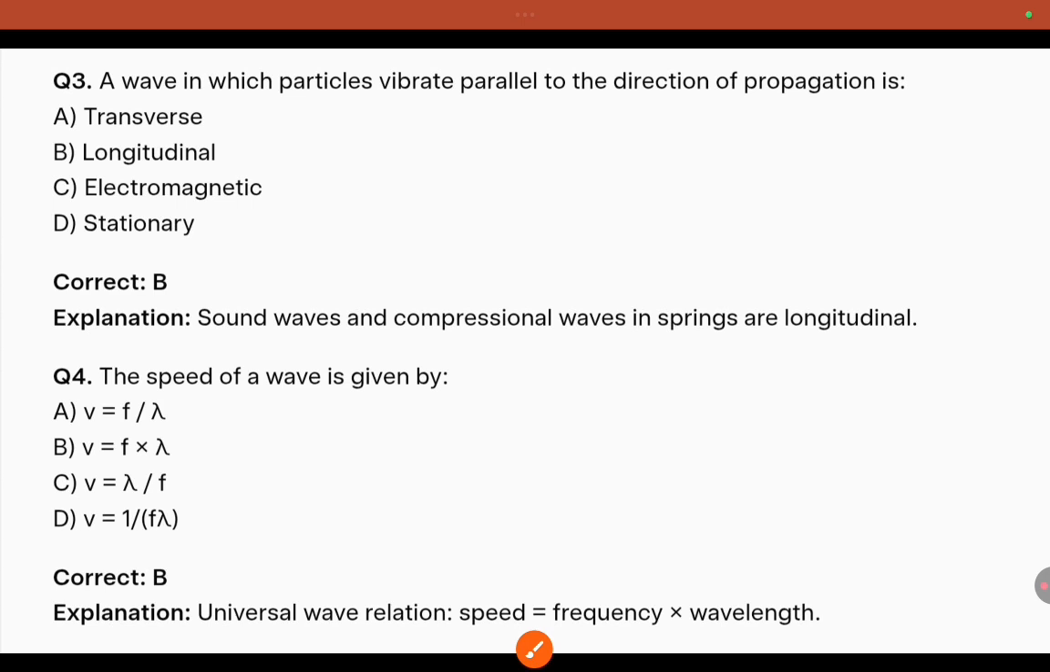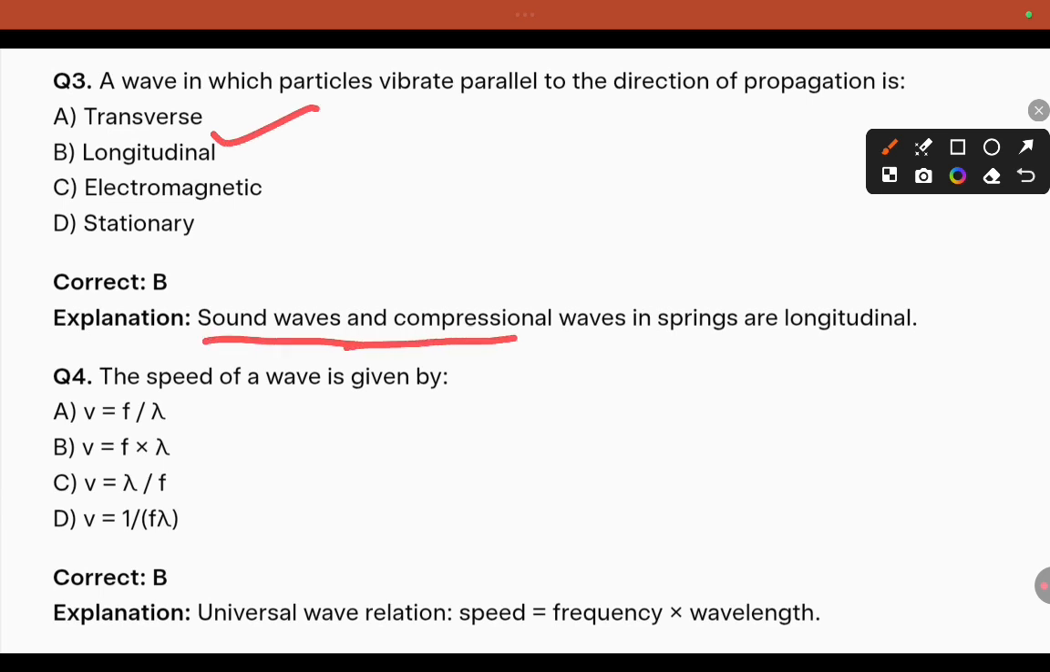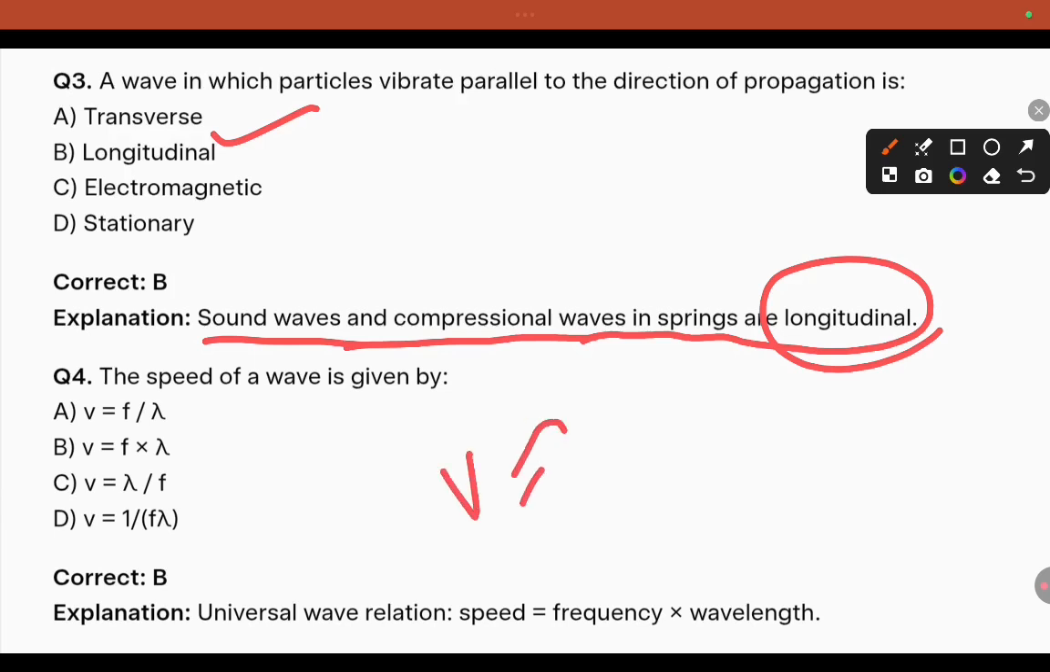A wave in which particles vibrate parallel to the direction of propagation, that is about what? Tell me. You go with that one without checking the key, just go for the answer. That is a longitudinal wave. Sound waves, compressional waves, are longitudinal mechanical waves. So sound waves and compression waves in a spring are called longitudinal waves. The speed of wave is given by, come on, tell me without checking the answer. So here the speed of wave v equals nu lambda, that is, f lambda.